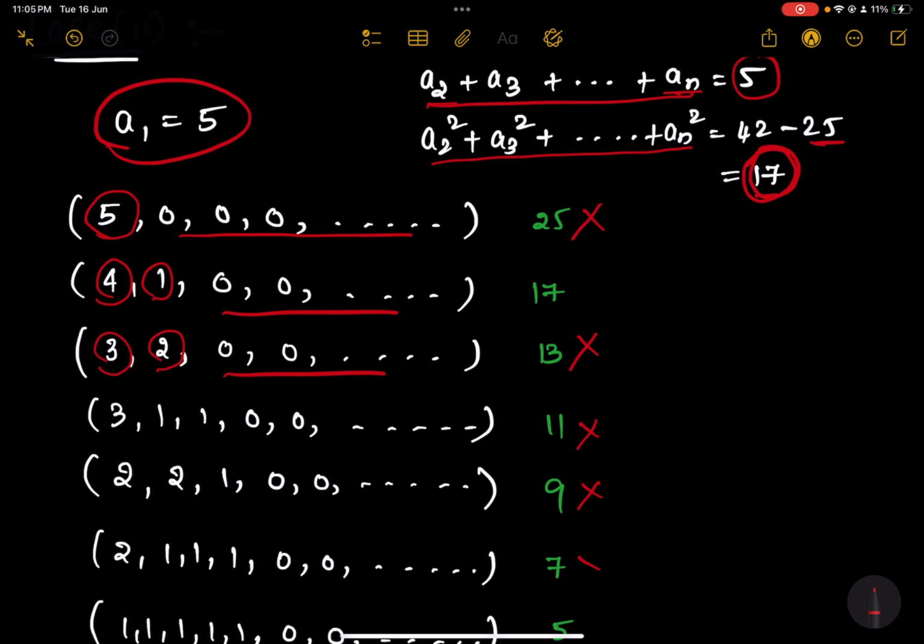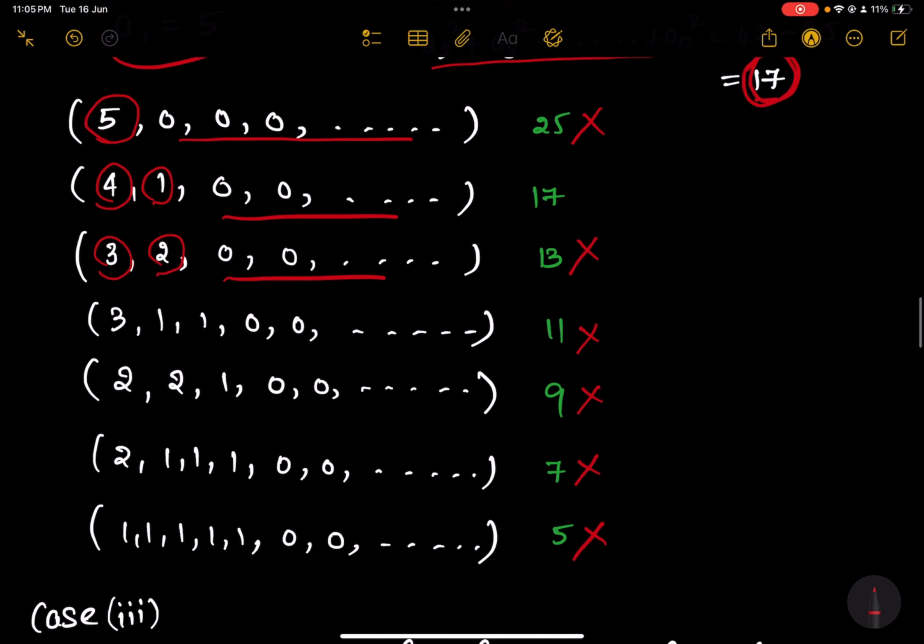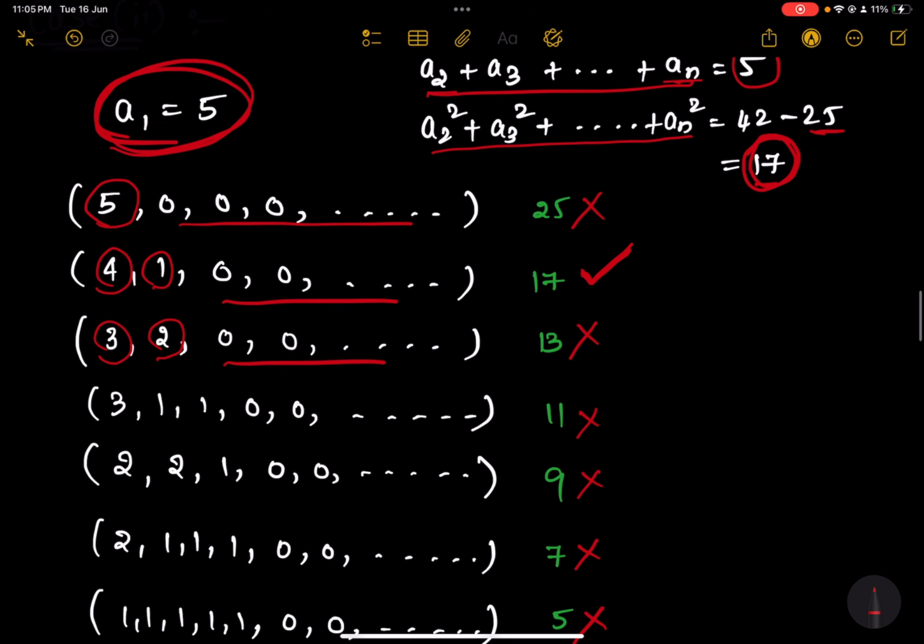Here it is not. It is not. So this is the only valid case. So this is for a1 is equals to 5.